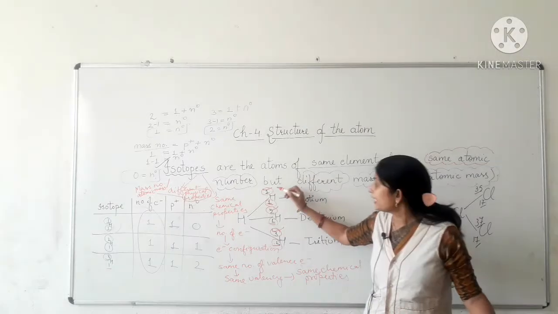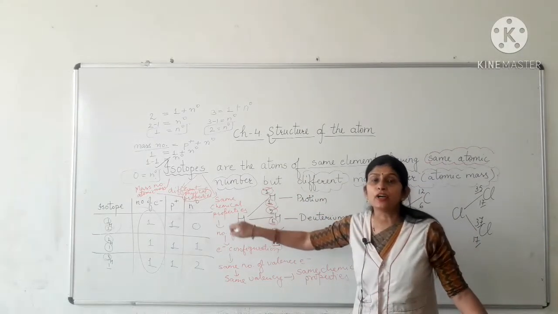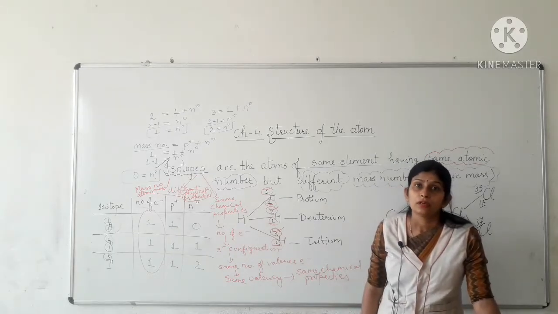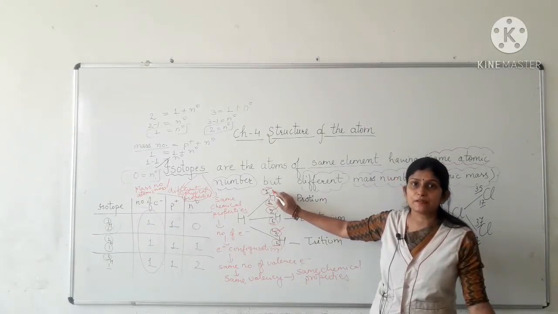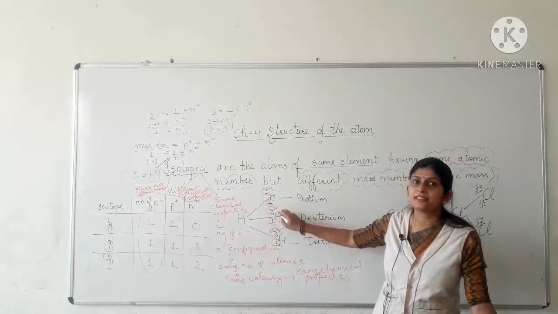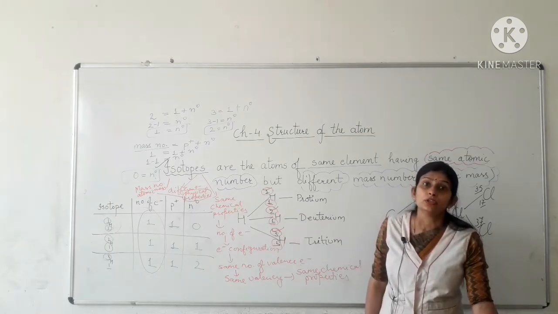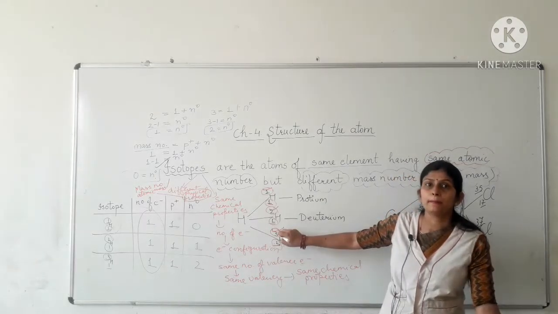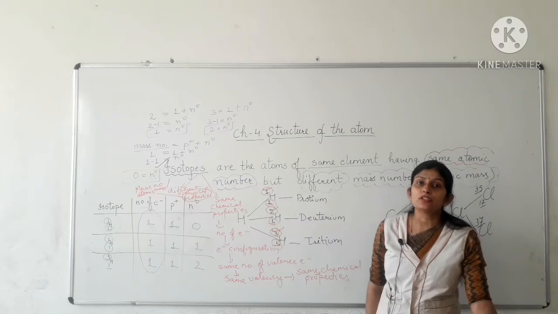So whose atomic mass can we take as the atomic mass or mass number of hydrogen? Shall we take protium's mass, that is 1, or deuterium's mass, that is 2, or tritium's mass, 3? So whose atomic mass or mass number can we take as the atomic mass or mass number of hydrogen?